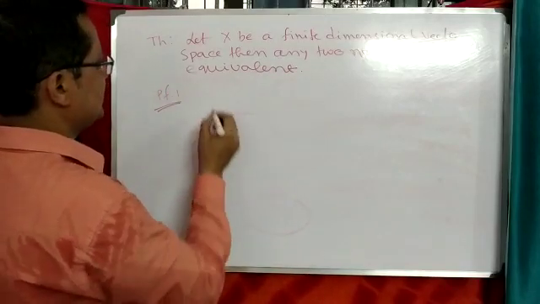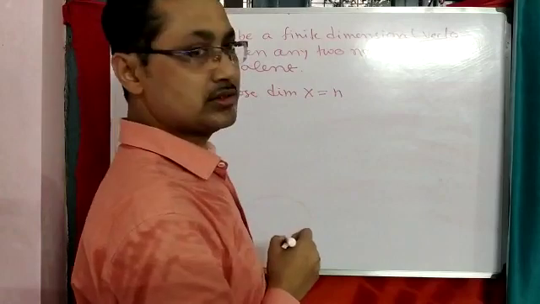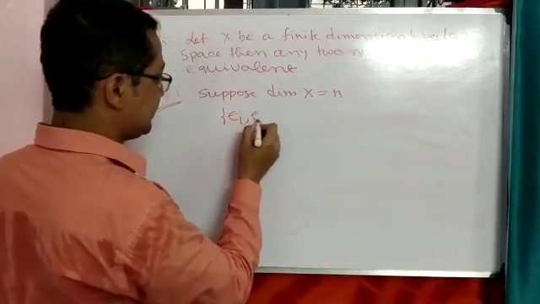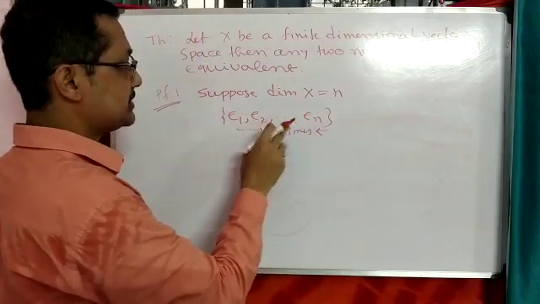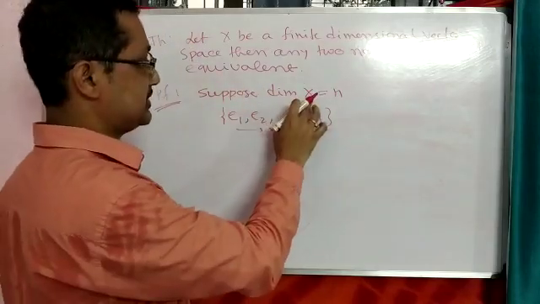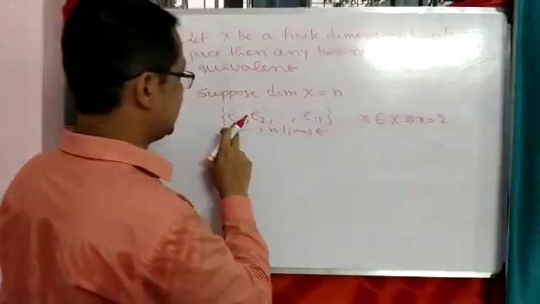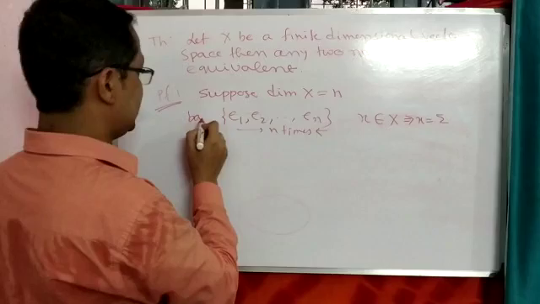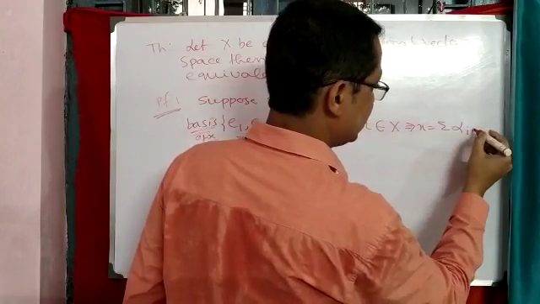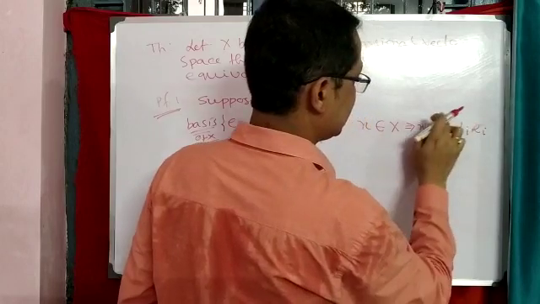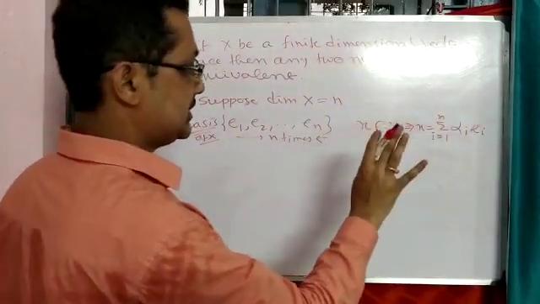And the proof is: suppose the dimension of X is equal to n, then obviously we can get a basis e1, e2, up to en, with n elements. This is not the standard basis, it is a basis of the vector space X. Then if we choose any x belonging to capital X, that x can be represented with respect to e1, e2, up to en, because it is a basis of X. So there is a set of scalars alpha i such that x is equal to the summation, i equal to 1 to n, of alpha i ei. That x can be represented in this way.